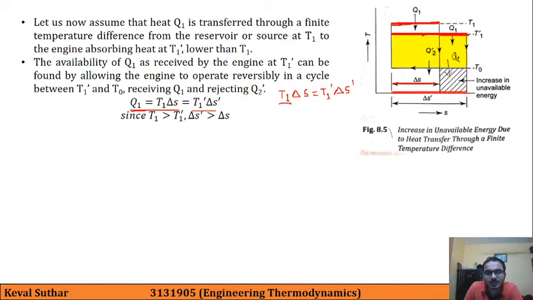As T1 is greater than T1 prime, this side is greater and this is lower. So to have this equality, this must be lower and this must be higher. This is simple mathematics. So delta S prime must be greater than delta S.